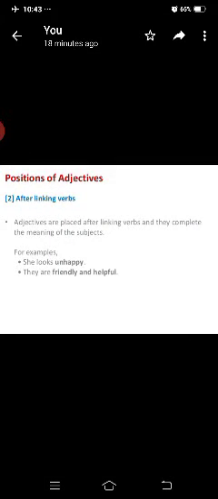Next, position of adjectives after linking verbs. Adjectives are placed after linking verbs and they complete the meaning of the subjects. Sometimes they are linking two verbs. For example, she looks unhappy. They are friendly and helpful.